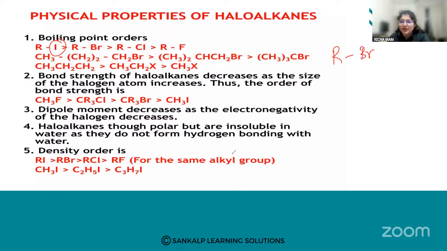What do you mean by polar? Polar means the halogens are highly electronegative, so they tend to pull the electrons towards themselves. As a result, the bromine is partial negative and the alkyl group is partial positive. This is called polarity, so polarity will be developed in this particular molecule.